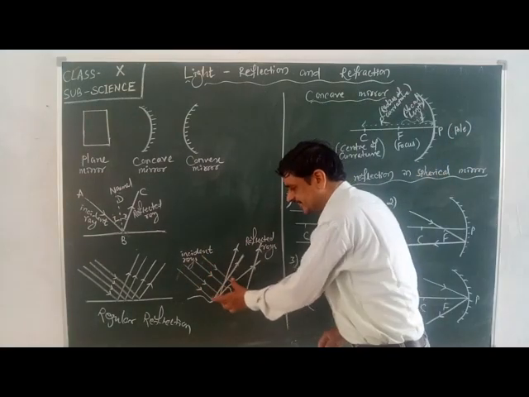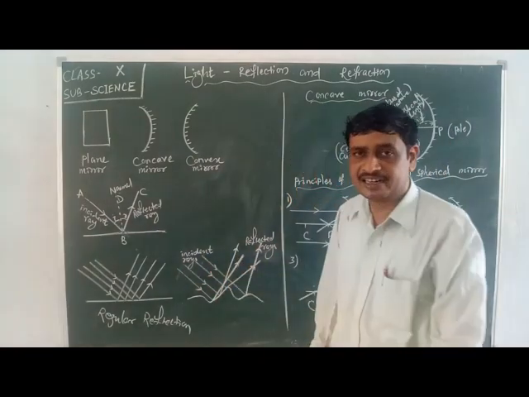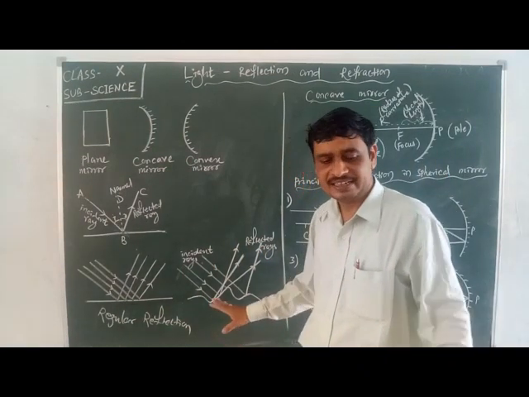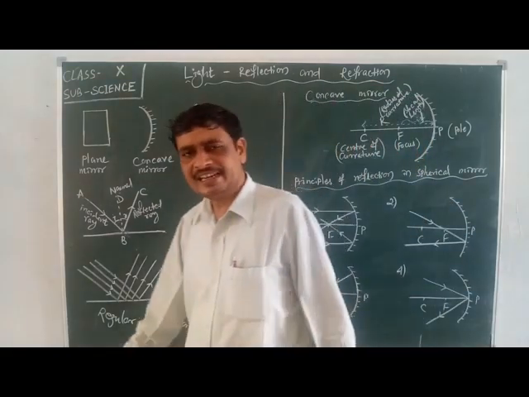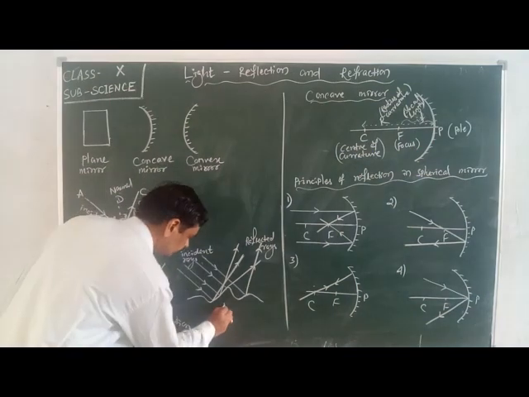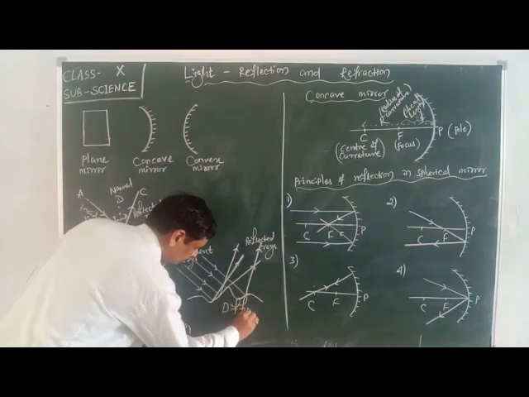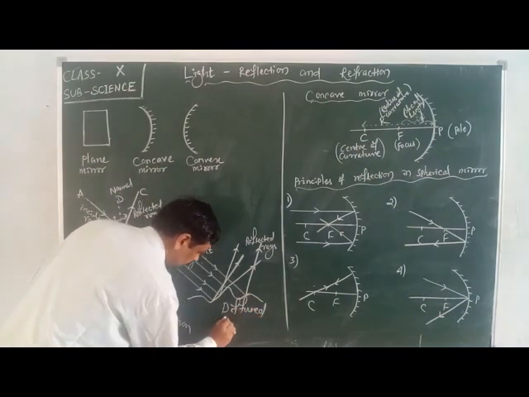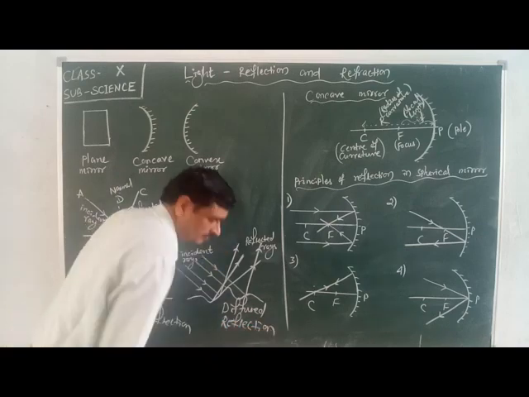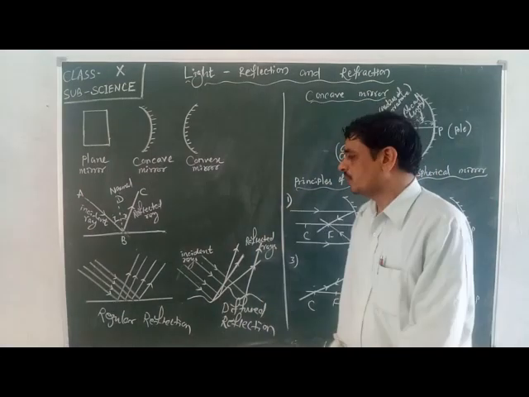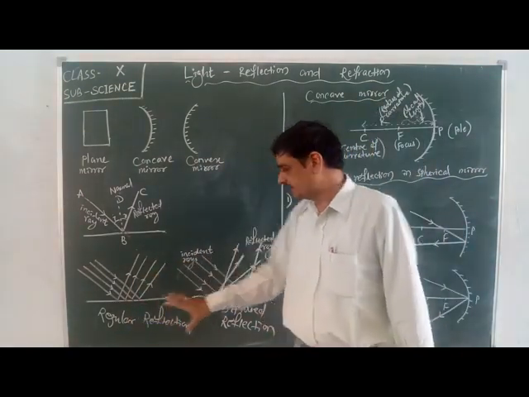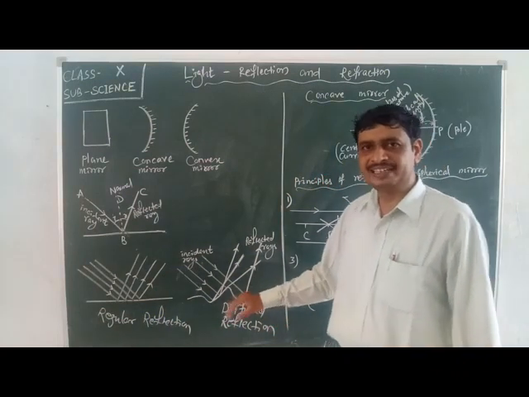Even if the incident rays are parallel, the reflected rays are not parallel. The reflection which is happening here is said to be irregular reflection, also called diffuse reflection. So, this reflection is said to be regular reflection, but this reflection is said to be diffuse reflection.